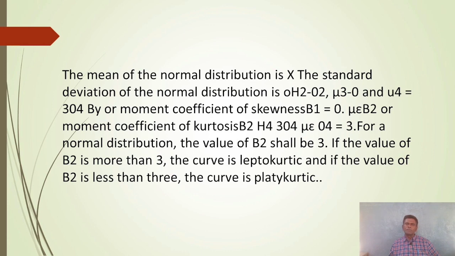If the value of beta 2 is more than 3, the curve is leptokurtic. And if the value of beta 2 is less than 3, the curve is called platykurtic.